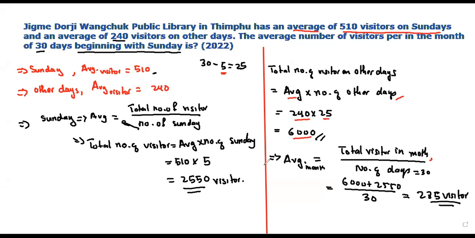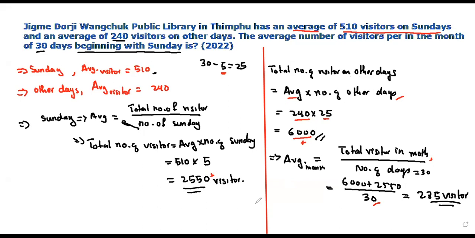So you found these two. Now when we calculate the average for the month, you add the total visitors of the other days, 6,000, plus 2,550, and divide by the number of days, that is 30. That is how you will get 285 visitors.